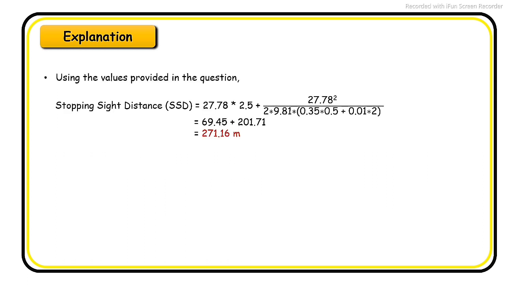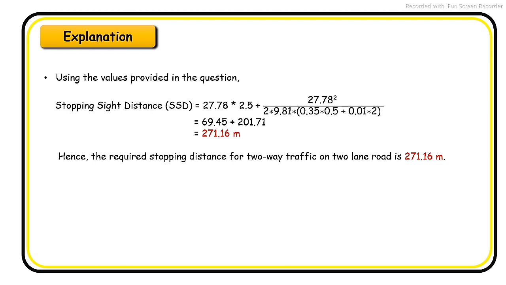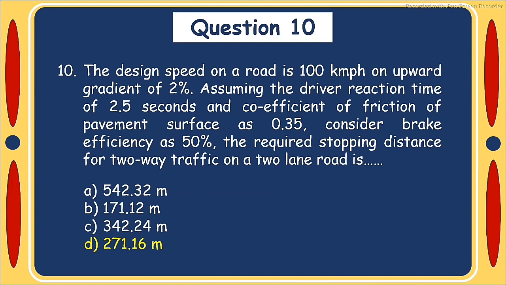Using the values provided in the question, stopping sight distance is 271.60 meter. Hence the required stopping distance for two-way traffic on two-lane road is 271.16 meter. Answer of question number 10 is option D 271.16 meter.